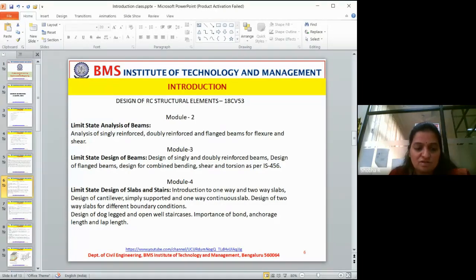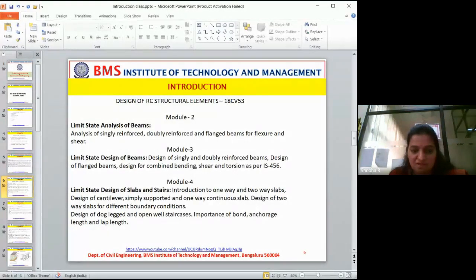And we will also design dog-legged and open well staircases, with the importance of bond, anchorage length and lap length. What is bonding, what is anchorage length, and what is lap length? This we will see. This is again a design procedure, all design is involved.